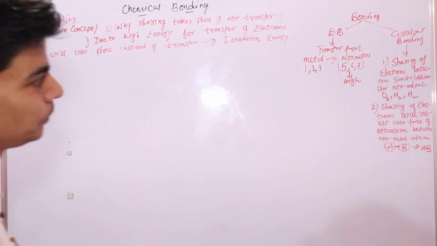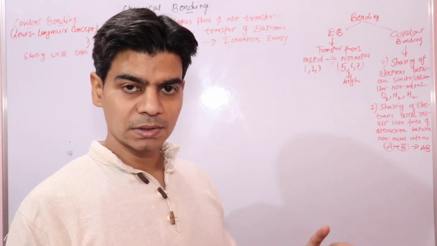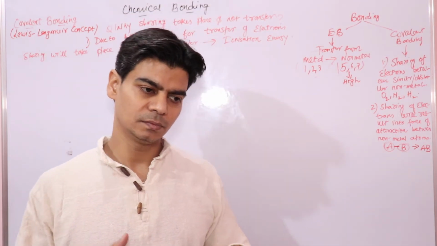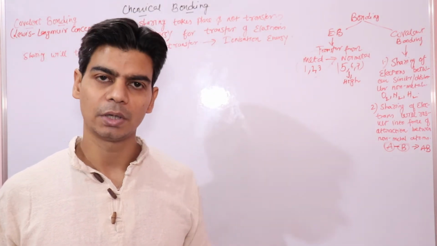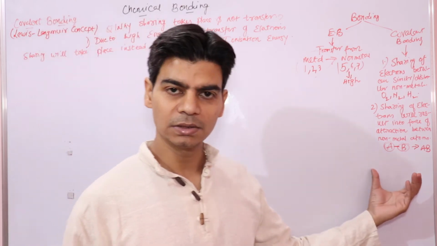Okay, one more thing. The elements that have covalent bonding, we know these are non-metals, right?